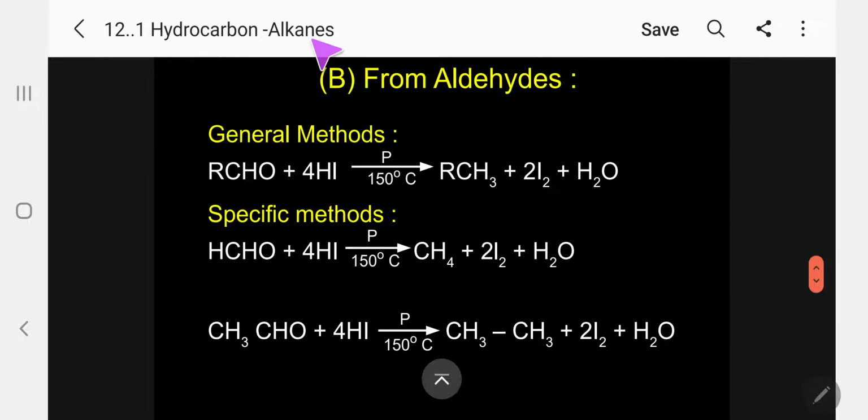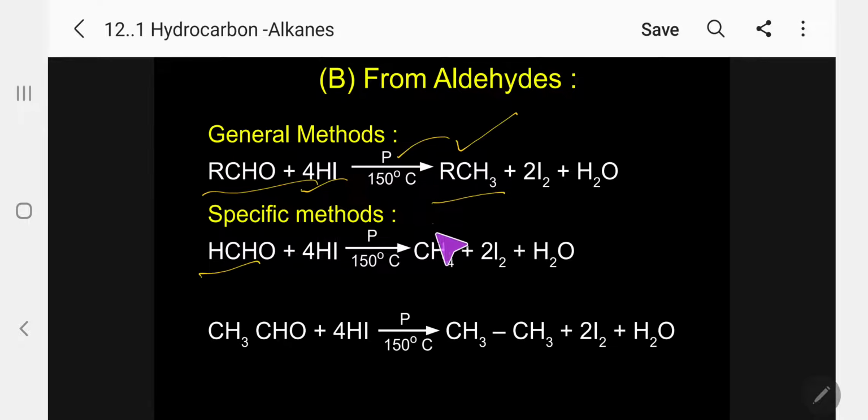Then from aldehyde, kindly follow. The same method: red phosphorus and HI undergo reduction to produce the corresponding alkane. So formaldehyde gives methane, acetaldehyde gives ethane. Kindly follow.